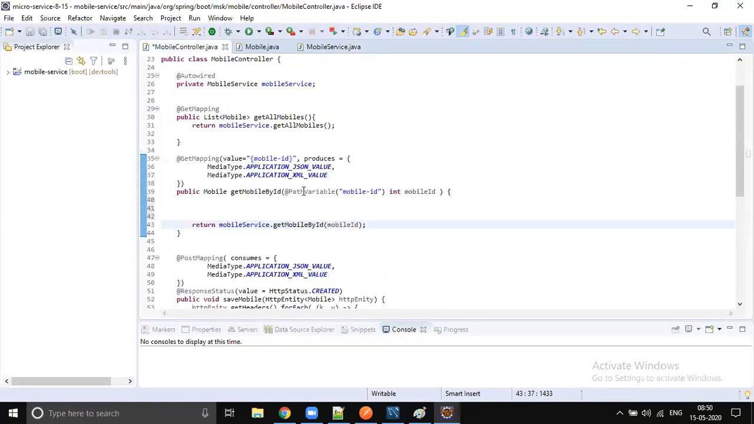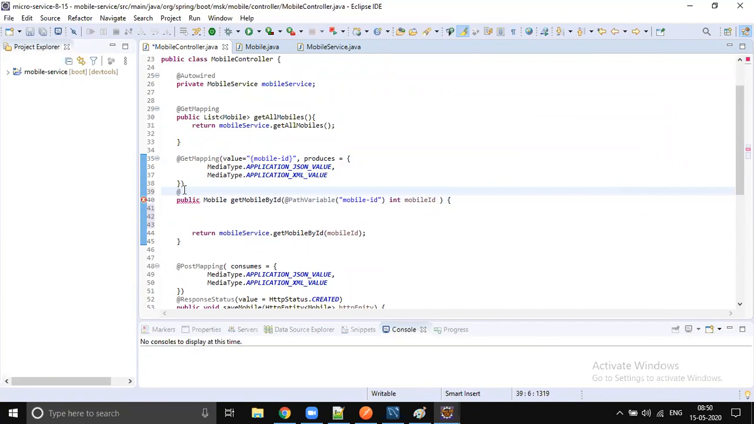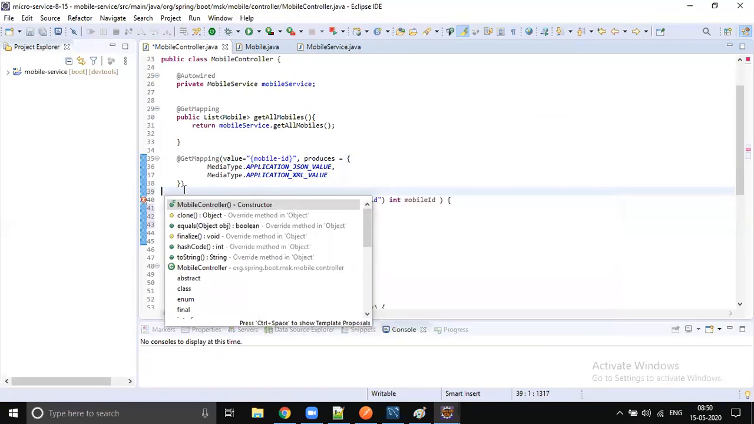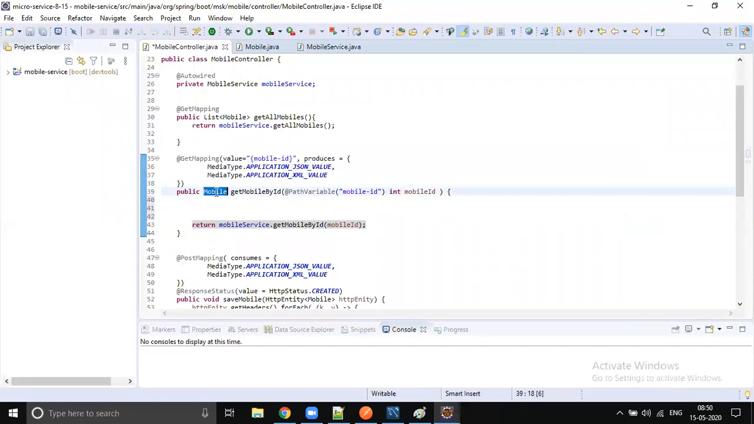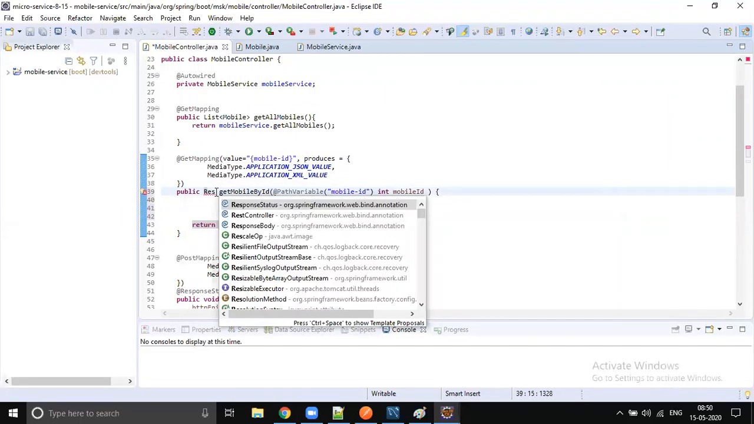Instead of making a DB call for negative values or zero, we can say the request itself is a bad request, right? So how can we do that? Usually you can add the response status. Instead of adding response status or throwing some exception, what you can do is return a response